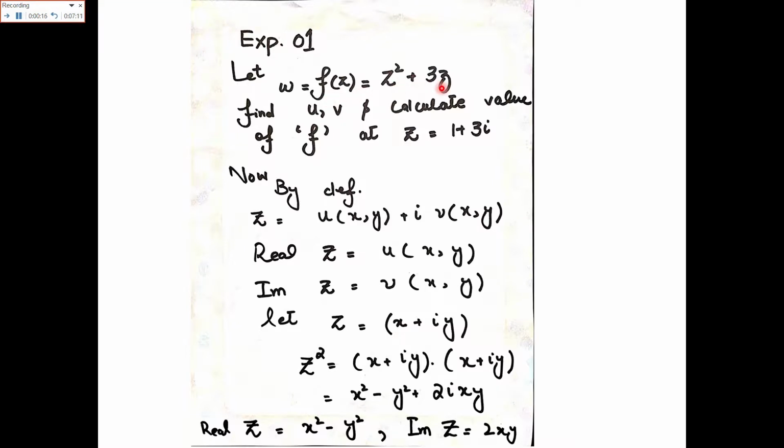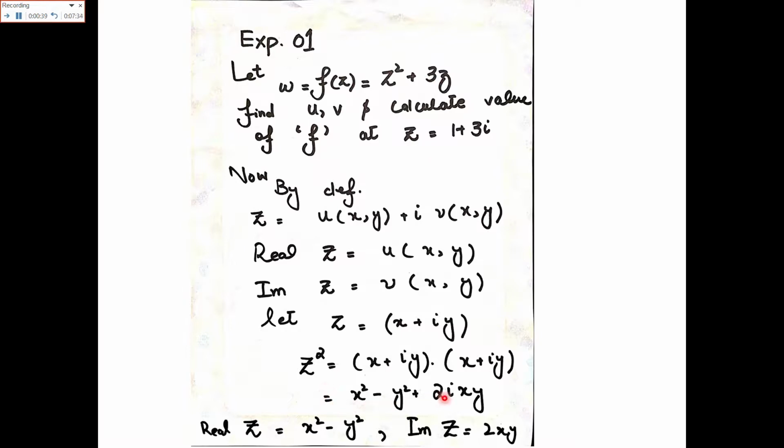So by the definition of the complex number, you will have z is equal to x plus iota y. Whatever is given in the equation with z, you will put x plus iota y. Now the given was z square plus 3z.